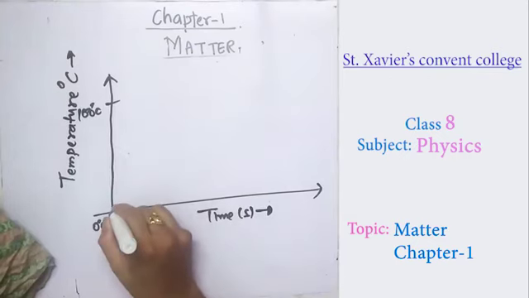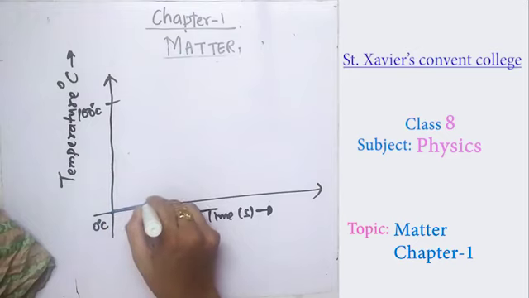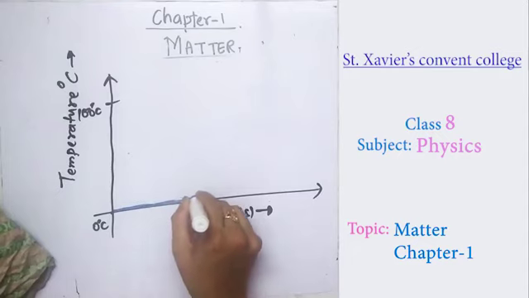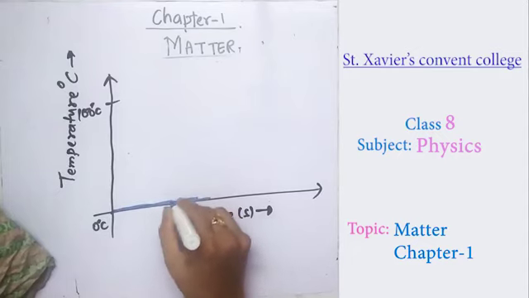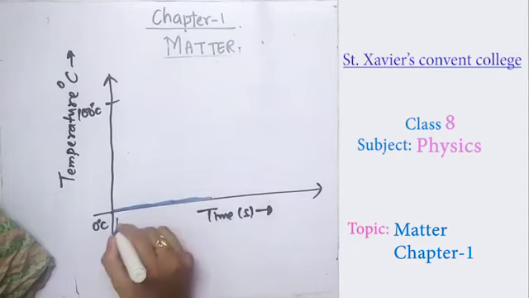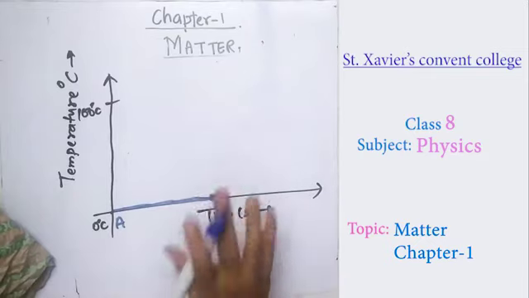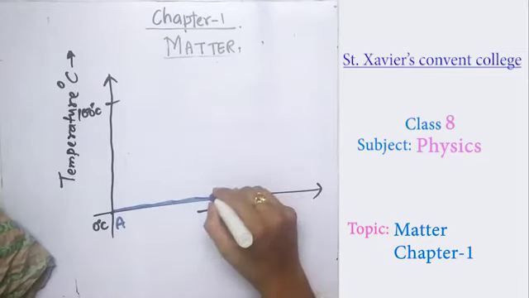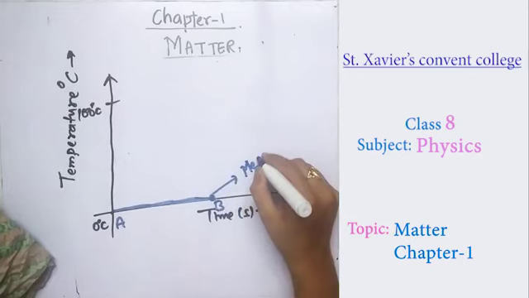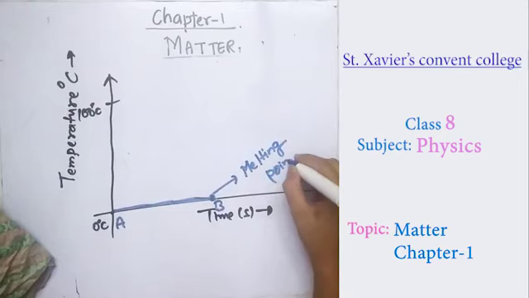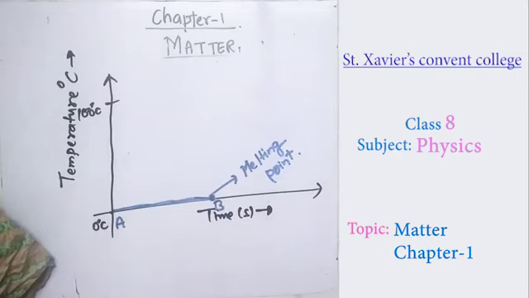So you have taken the ice and it is getting changed from the solid to the liquid point, from A to this position B. At this point all the solid changes into the liquid. So this point is known as the melting point, where all the solid has changed into the liquid.